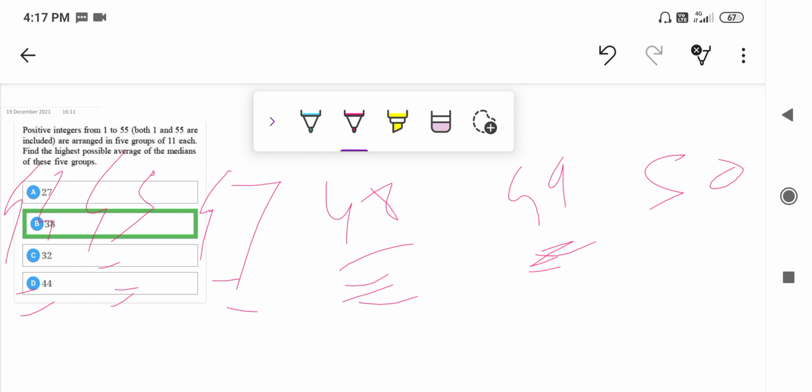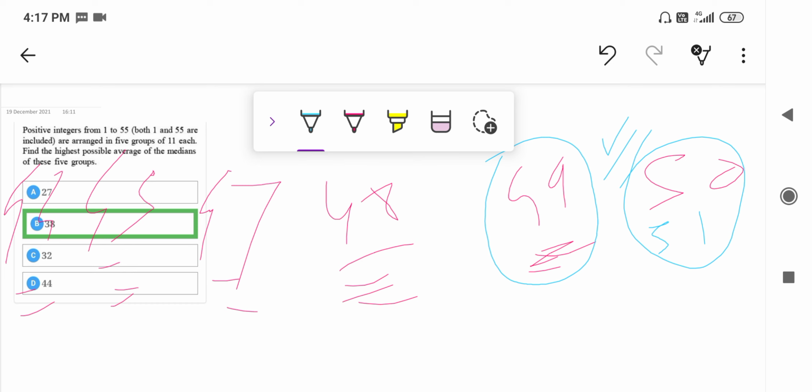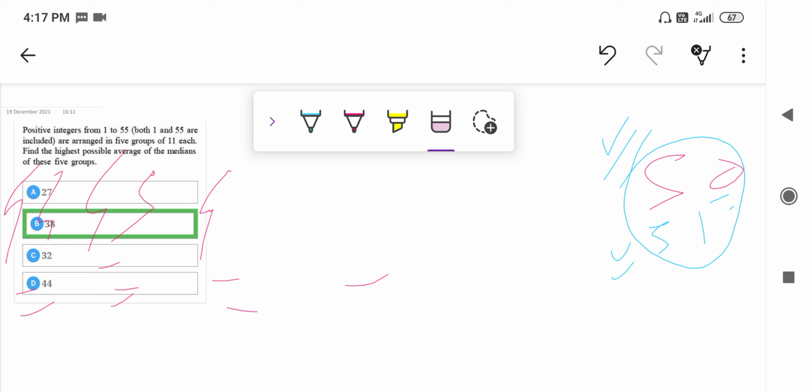But now when we are talking about the 50s group, 51 will be in this group, and also in the 49s group, since we are discarding 50, there must be some 6 numbers greater than 49, and it must have 51 in it, or else it's impossible to make up the group, and obviously one number can be only in one group, so 49 gets discarded. Same happens with 48, 47, 45, 44.